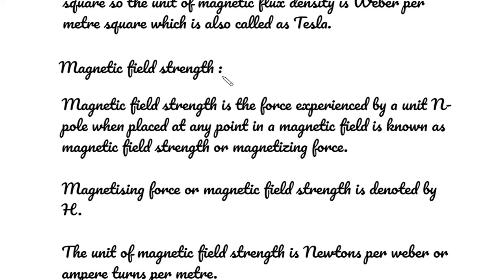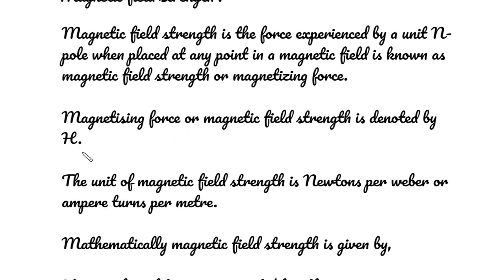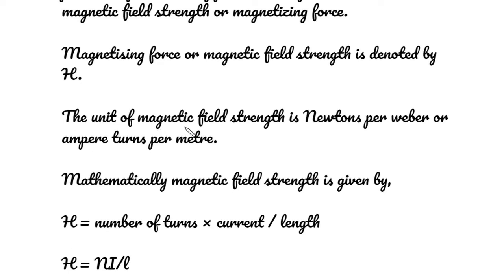Magnetic field strength. Magnetic field strength is the force experienced by a unit North pole when placed at any point in a magnetic field, and is known as magnetic field strength or magnetizing force. Magnetizing force or magnetic field strength is denoted by capital H. The unit of magnetic field strength is newtons per Weber or ampere turns per meter.